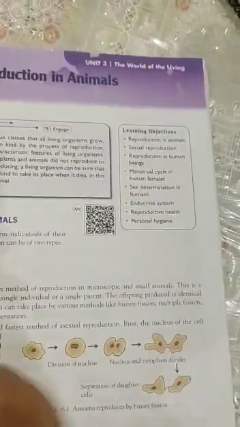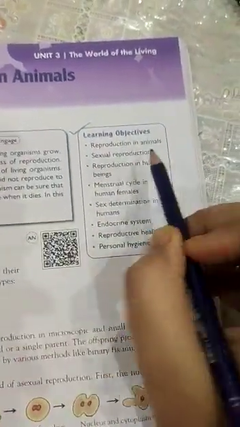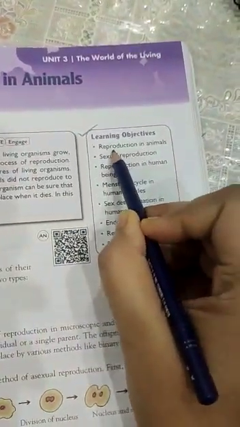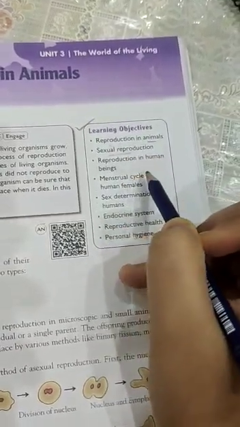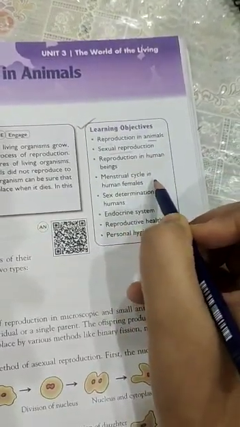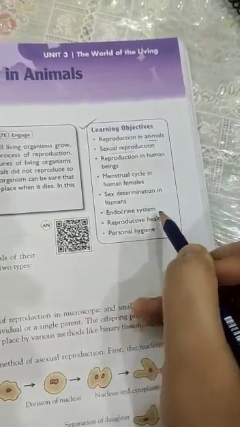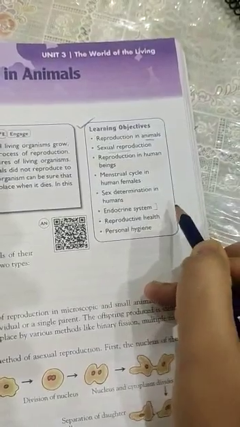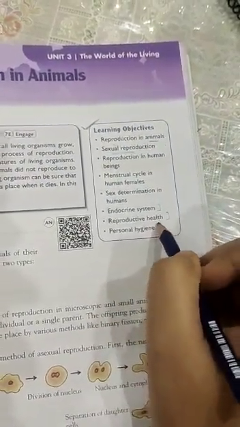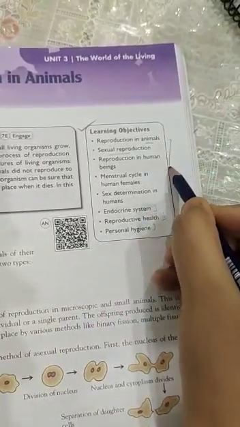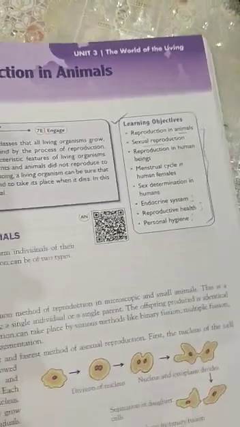So here first of all just note down the learning objectives on your notebook. In this chapter we will discuss reproduction in animals, sexual reproduction, reproduction in human beings, menstrual cycle in females, sex determination in humans, endocrine system, it is all about the hormones of our body, reproductive health as well as personal hygiene. These are all the topics that we will cover in the chapter reproduction.